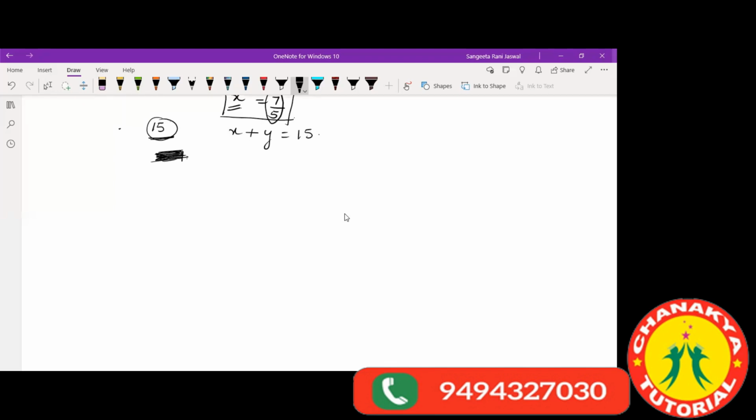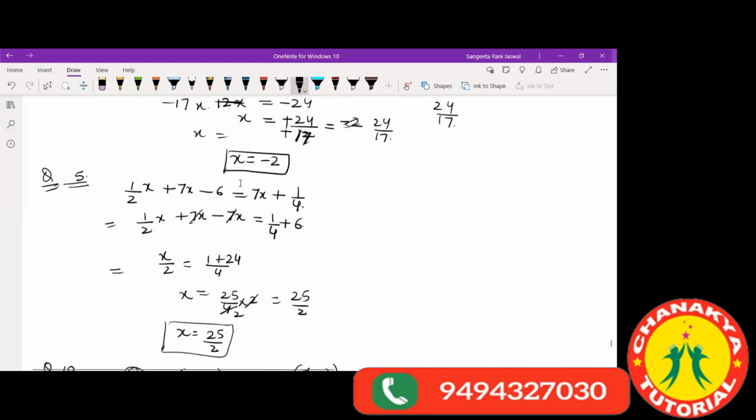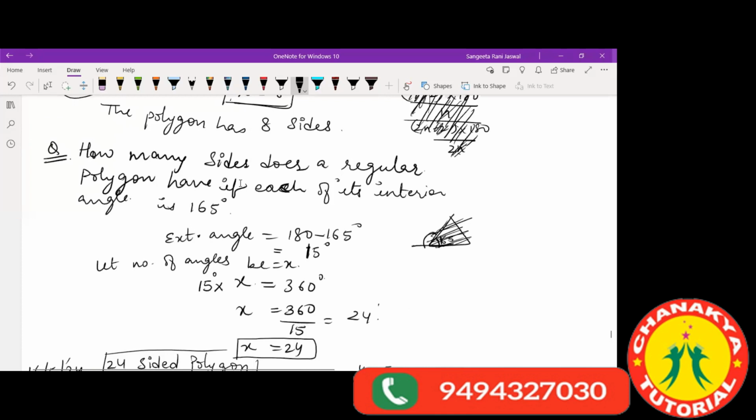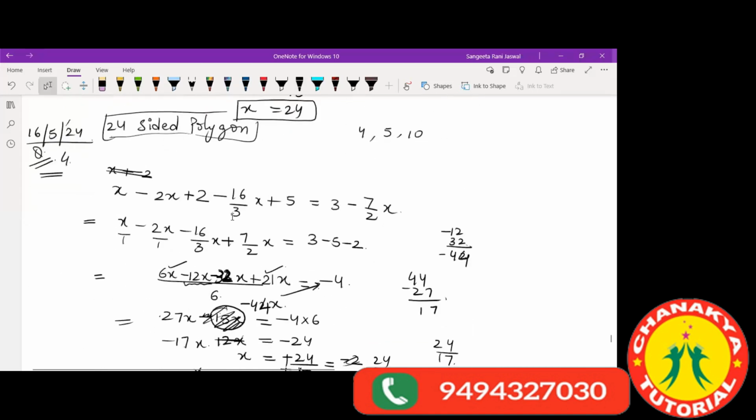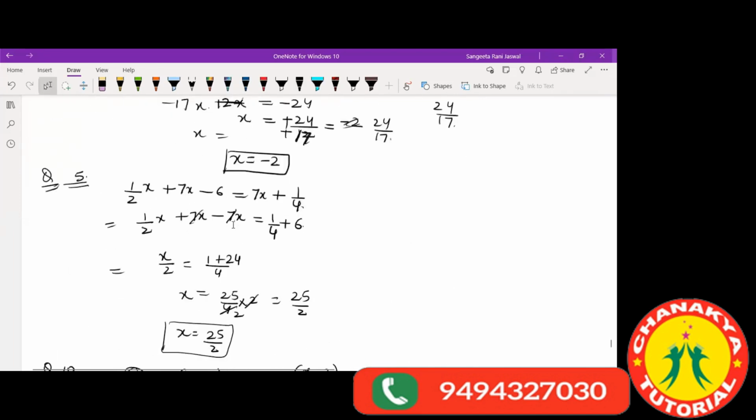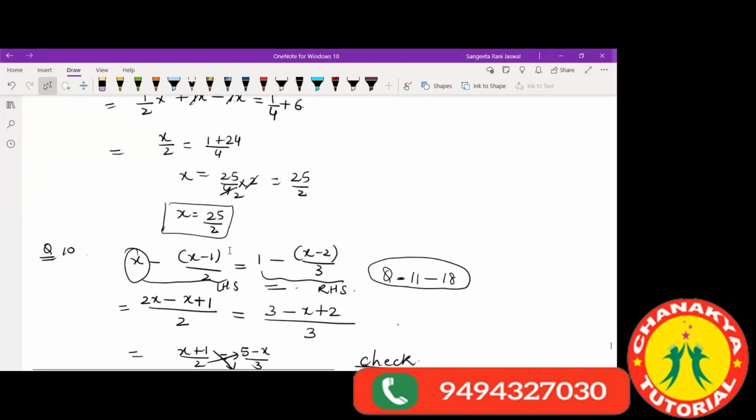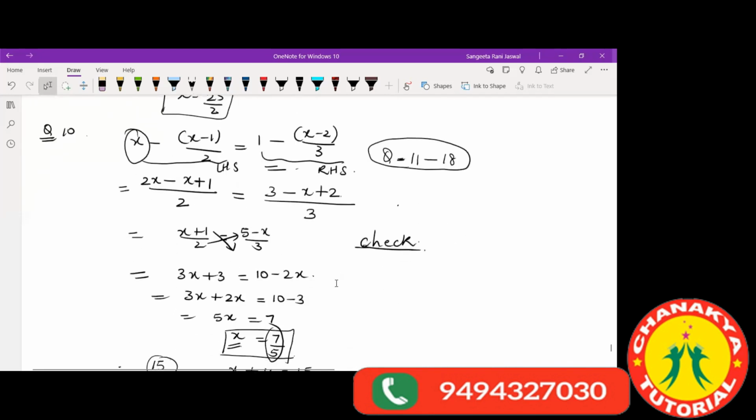Can you open the slide? You have done it just now. Here we have done. That one. No, a little bit down. This. No, ma'am, like this only it will be. It will be x minus bracket x minus 1 by. Yes, ma'am, this. So you want to note down this? Do it.